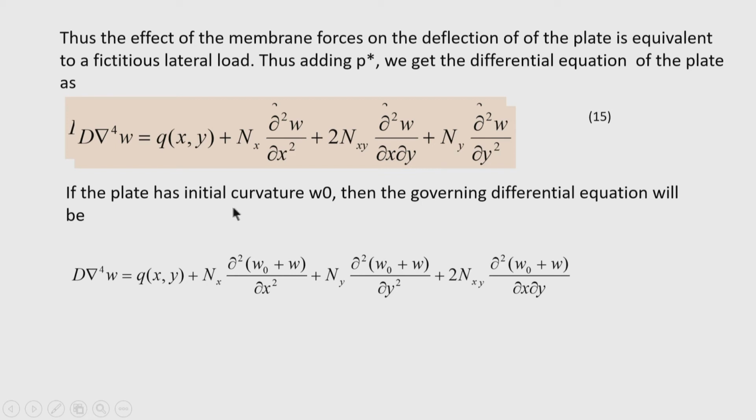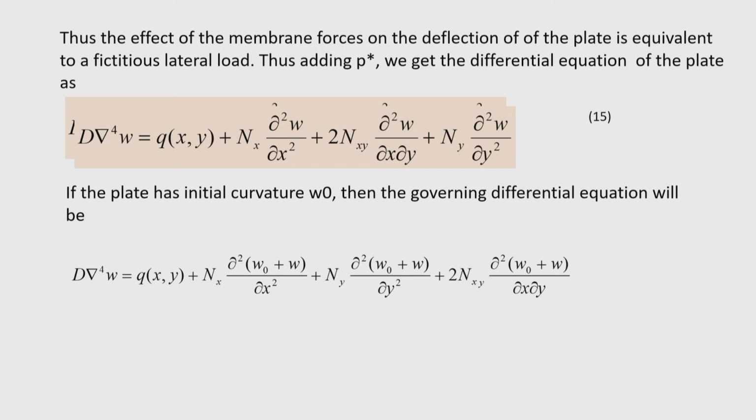If the plate has initial curvature, sometimes a plate may have, like a column, initial imperfection, which is also common in many cases. So, if initial curvature is there, say in the form of w naught, it may be a continuous function or it may be some localized imperfection also.